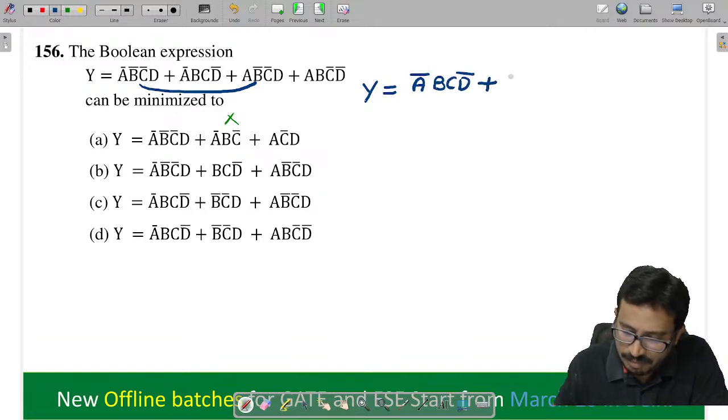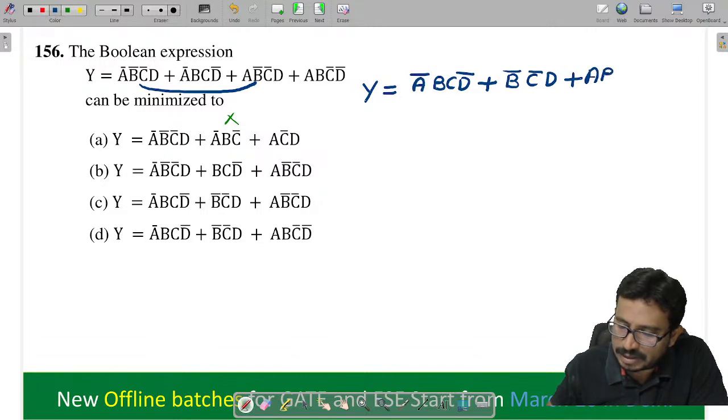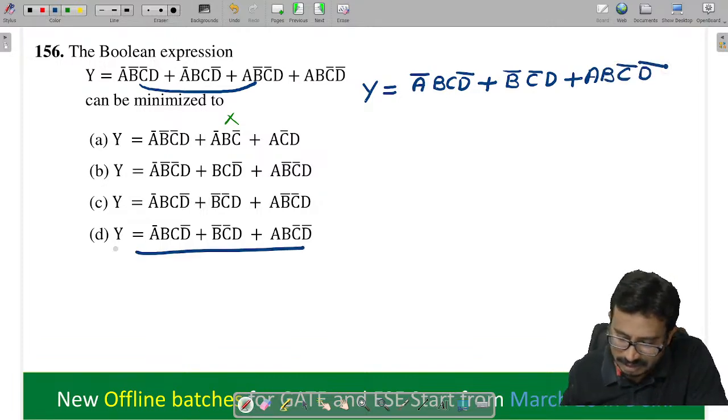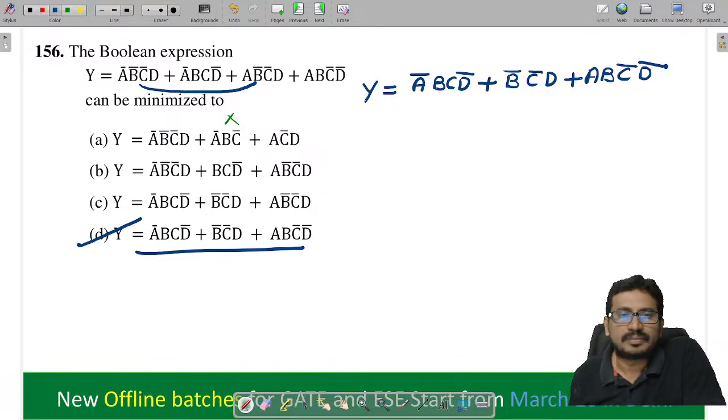I combined 1 and 3, so what I will get here is B bar C bar D. Check, isn't it? Next, the last term is as it is, A B C bar D bar. Check this, that is exactly option D. Only 1 and 3 we combined, the rest as it is.